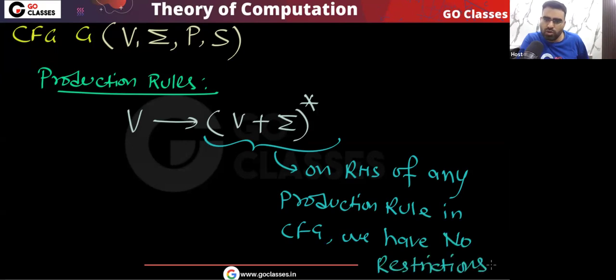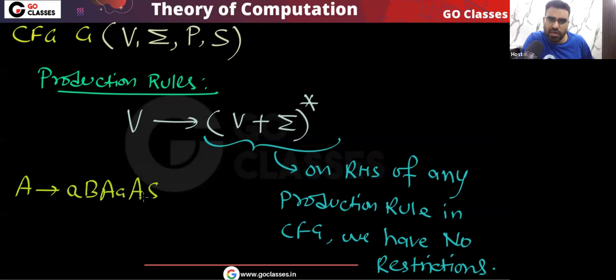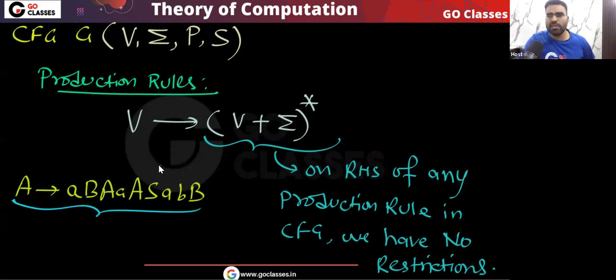Okay, so because we have no restrictions, what can happen? Any messy context-free grammar can be created. For example, this type of productions can be created. For example, you can see variable A going to something like ABAS. Yes or no? Are you getting my point? So very simple point, I am saying that this type of messy productions can be created, because on the RHS there is no restriction. So this is the definition of context-free grammar.